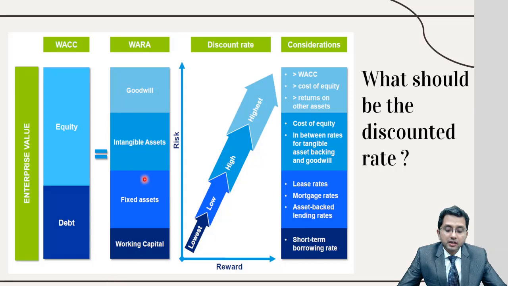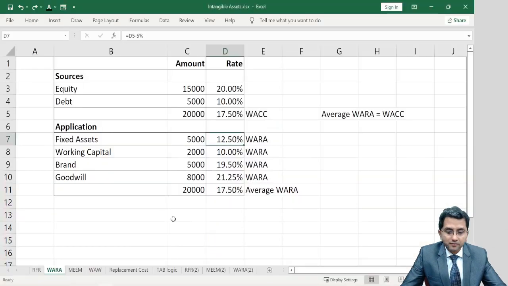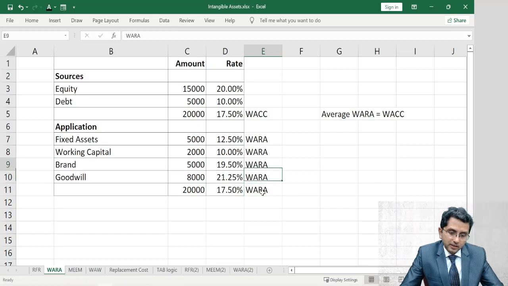And each single asset will have a different VARA, weighted average asset return. Each single asset will have a different discounting rate, and the average of all those rates will be the weighted average return on asset. I can improve the terminology a little bit. I can say this is WARA and this is RA, return on asset.